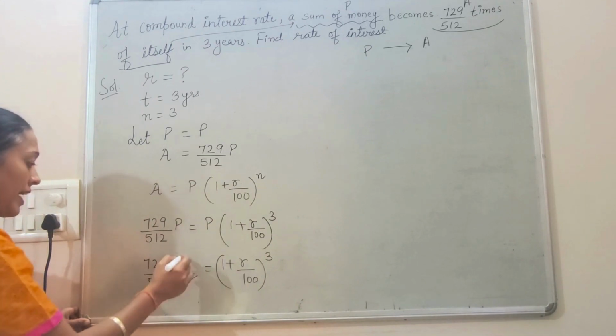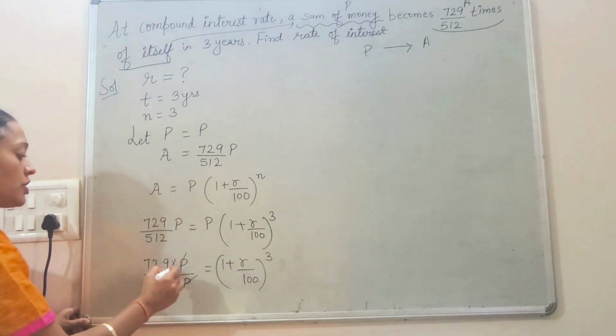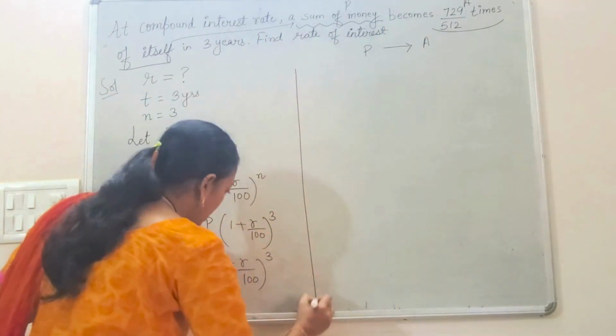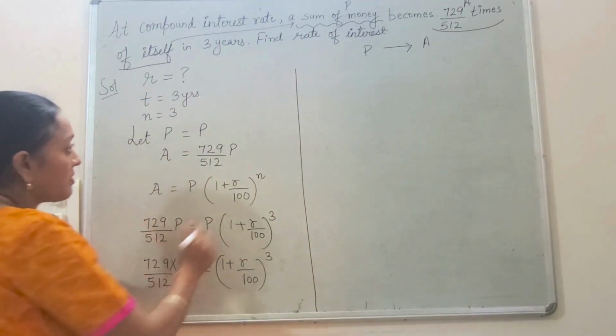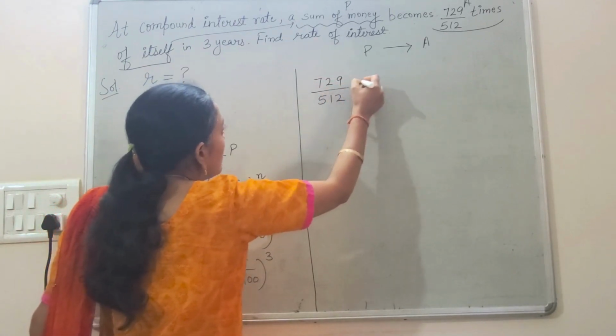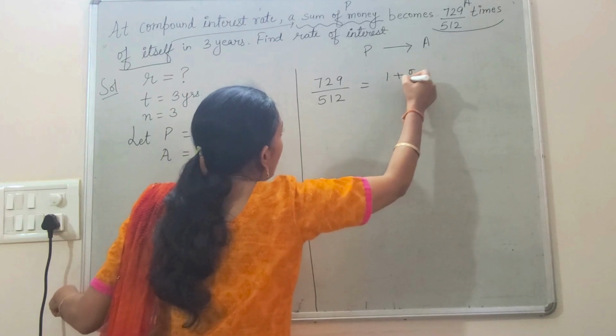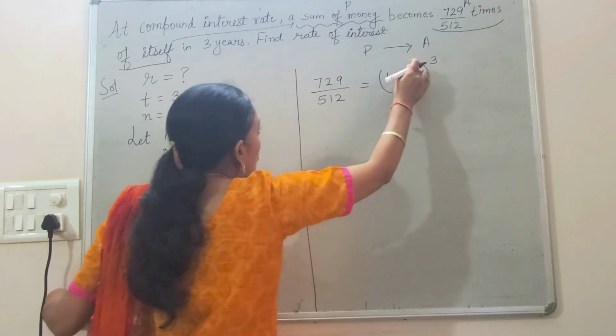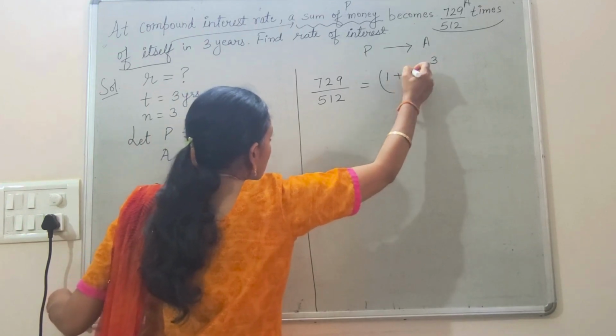Now P cancels out with P, the general phenomenon of cancellation, which you have already studied. So I am left with 729 over 512 is equal to (1 plus R over 100) whole to the power 3.